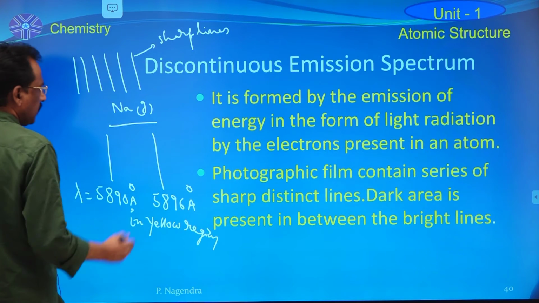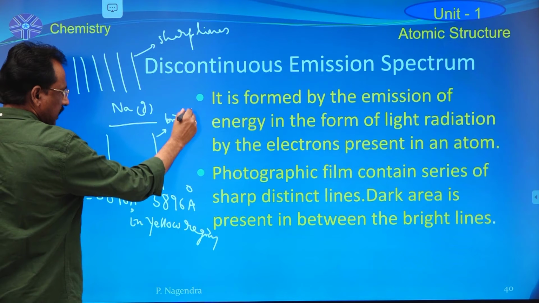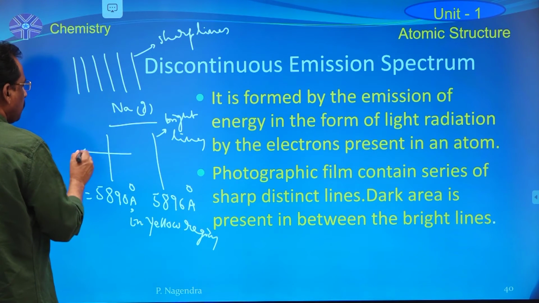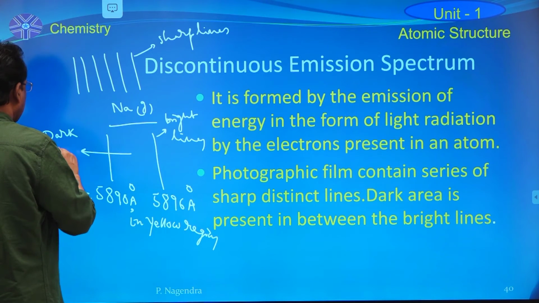That means these two are bright lines or sharp lines. That means in between these two lines there is dark area.